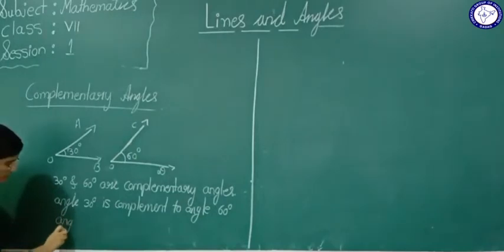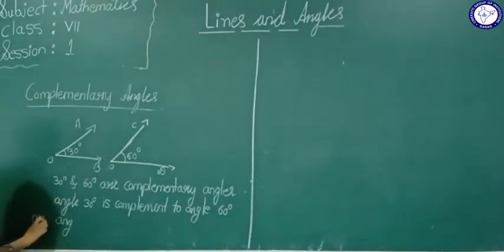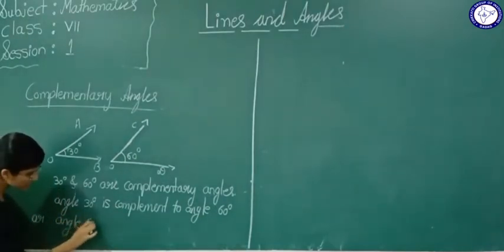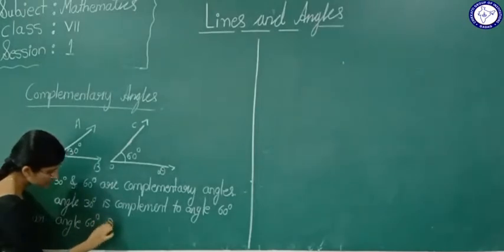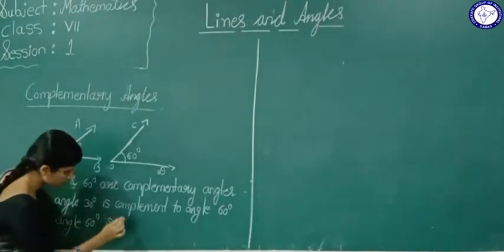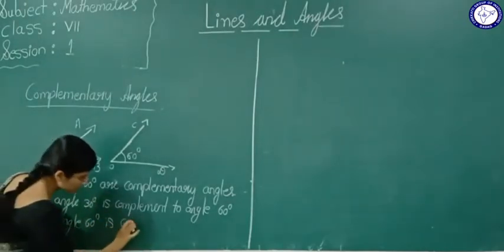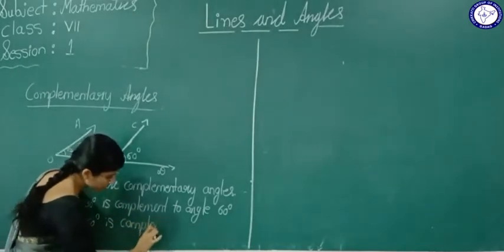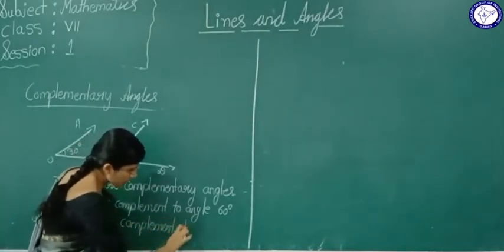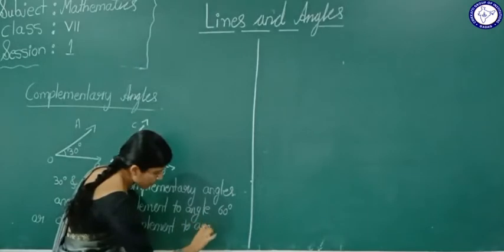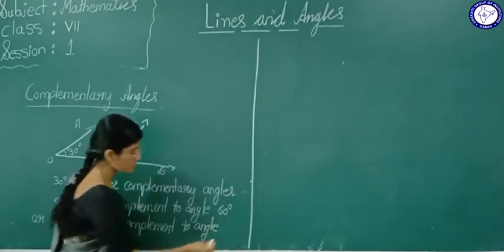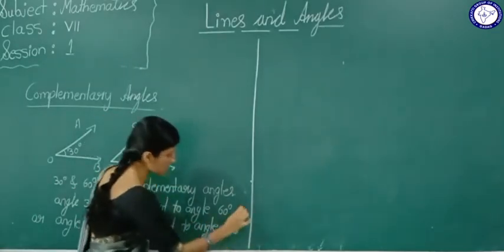Angle 60 degree is complement to angle 30 degree.